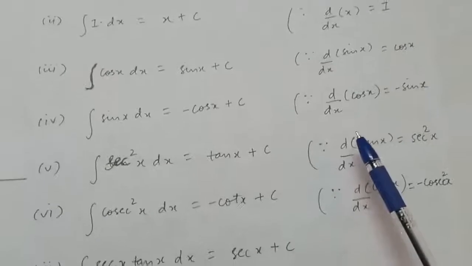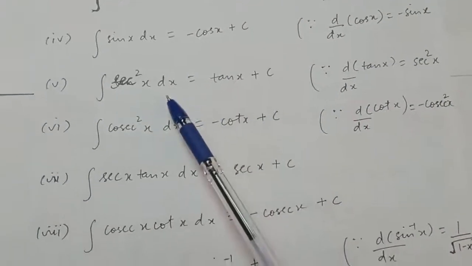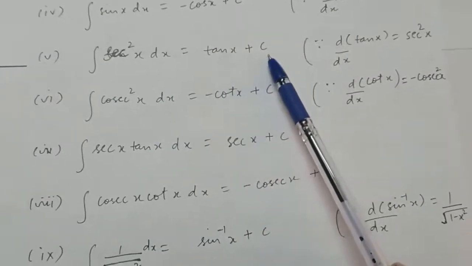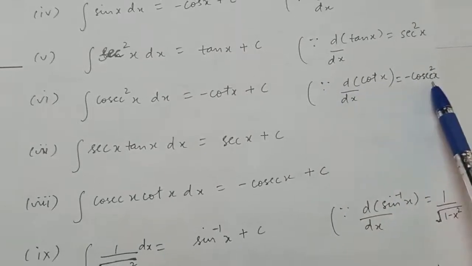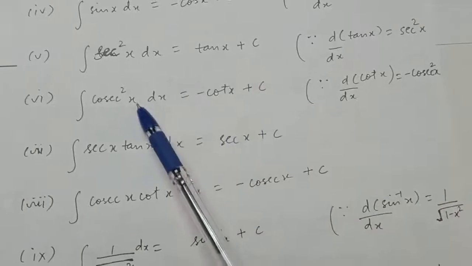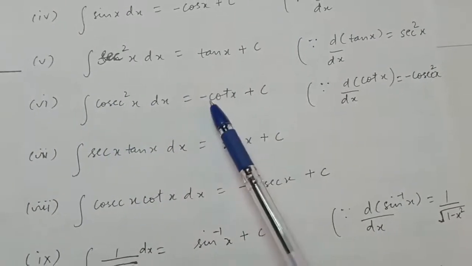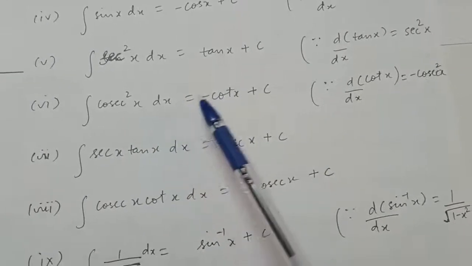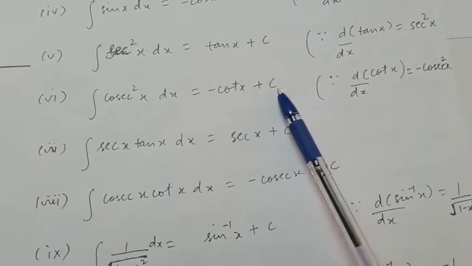Now derivative of tan x is secant square x. Therefore integration of secant square x is tan x plus c. Now derivative of cot x is minus cosecant square x. Therefore integration of cosecant square x, because we have not taken minus on this side, you have to take minus on this side. So integration of cosecant square x with respect to x will be minus cot x plus c, right?